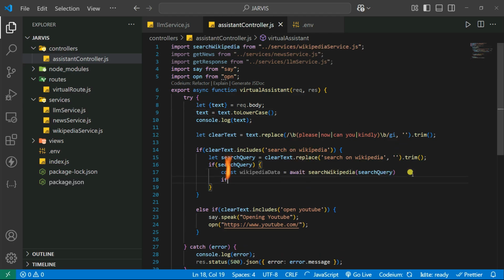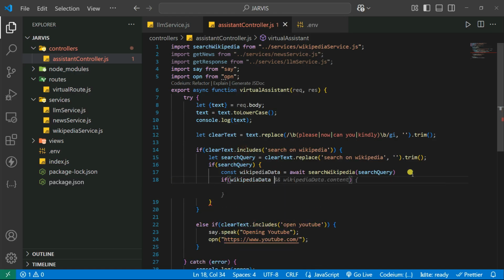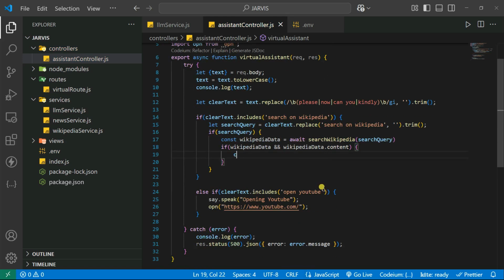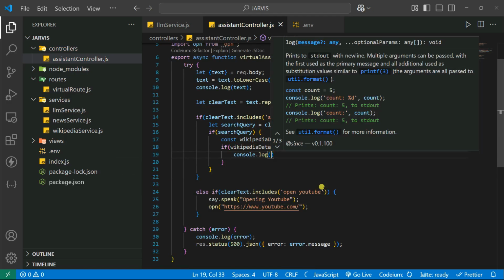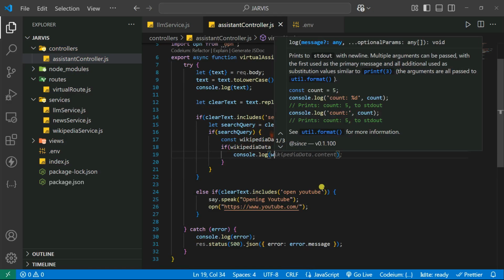Now if you have the Wikipedia data, and wikipediaData.content, if it has the content, we can simply go into console.log. So let's say console.log, and we can simply go into printing the content.